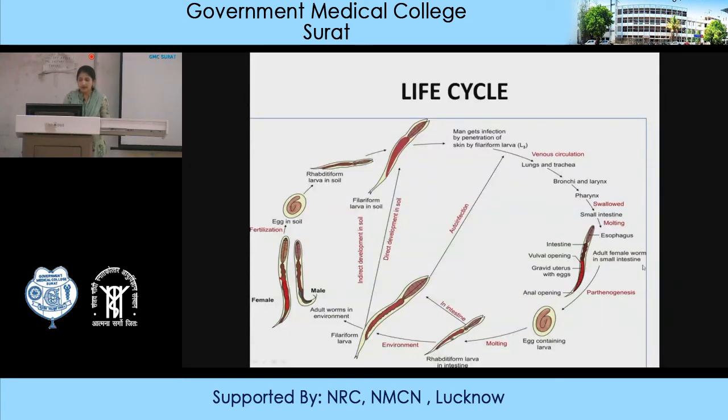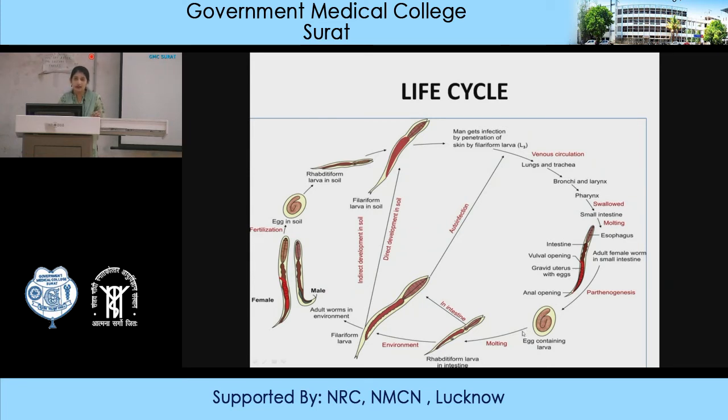Then it is converted into an adult female. The adult female worms in the small intestine have this type of structure. This is known as parthenogenesis because there is no adult male. Without a male, they lay down eggs which contain larva.